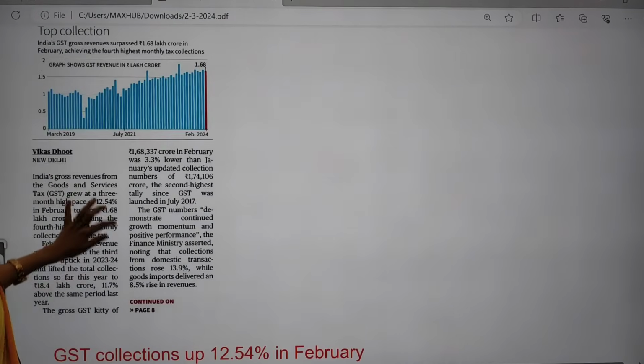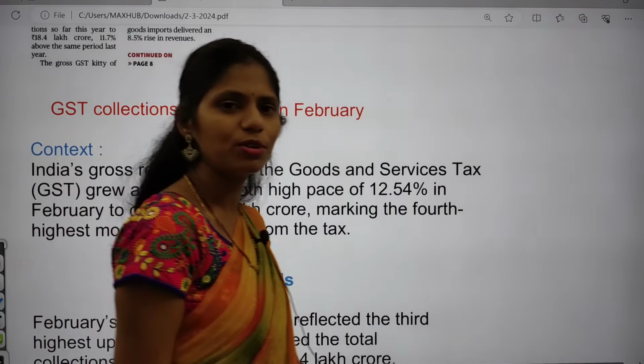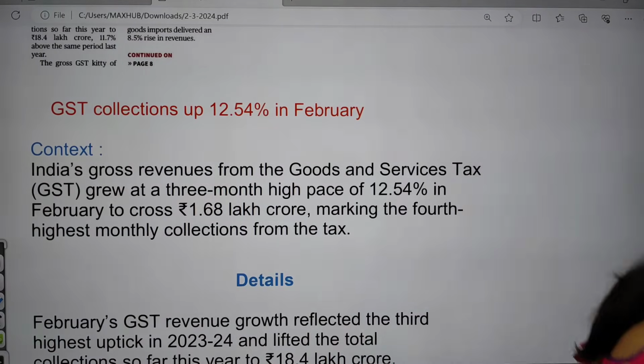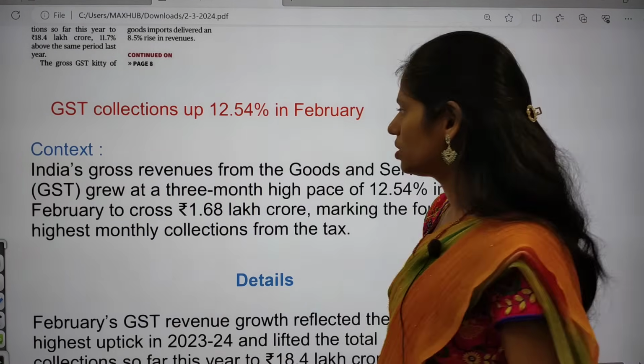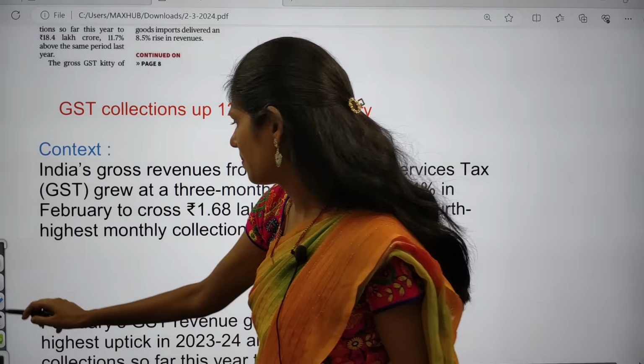Now let us see this article. As I said, this article is important from the economy point of view, which comes under GS paper 3. Why is it in the news? Let us see. That is nothing but our context.